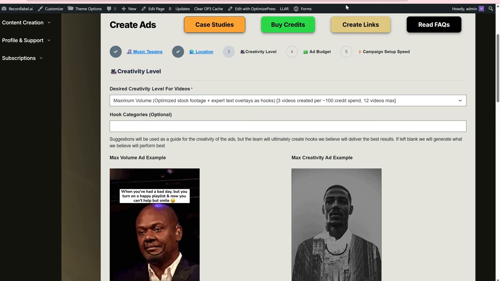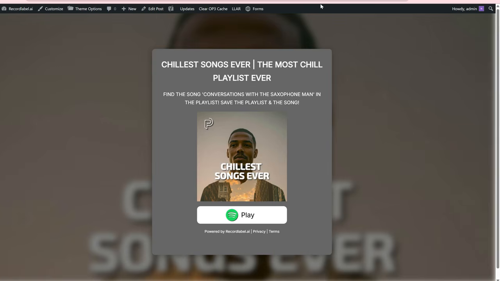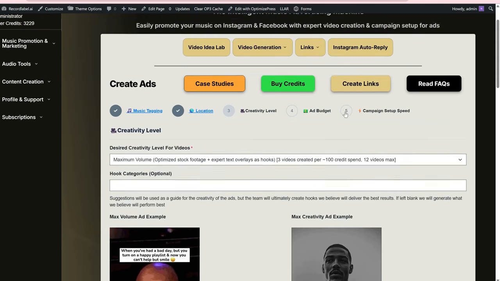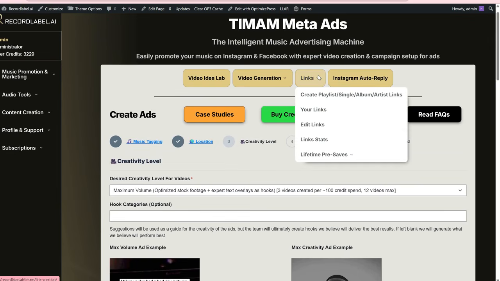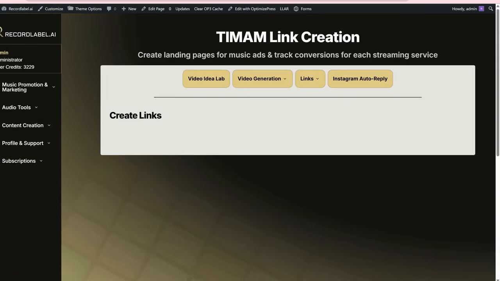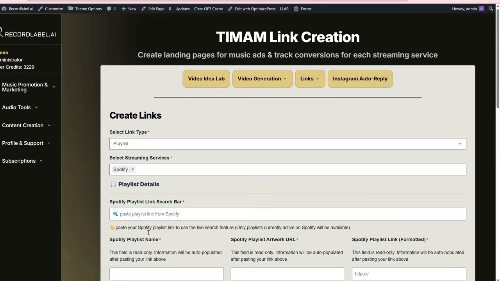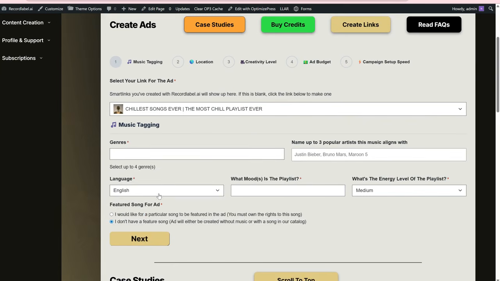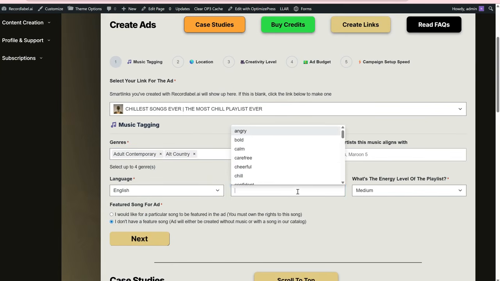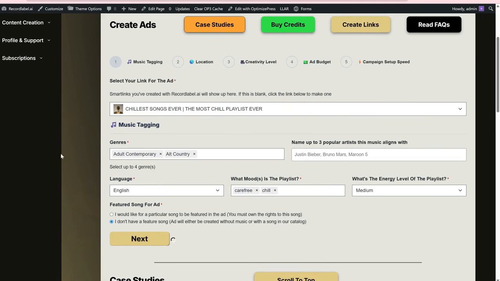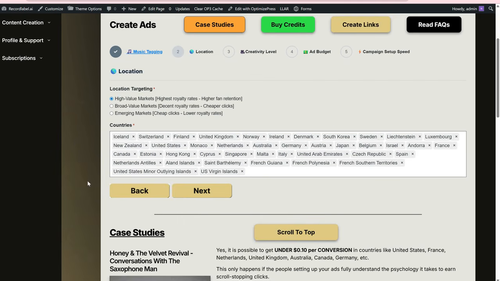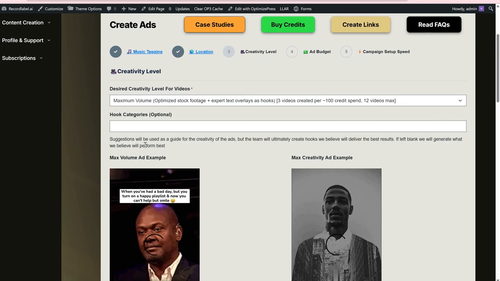We do recommend you doing a playlist, like the landing page for that playlist, and you'll see this option on here, like this create links button. That create links button is super simple. But let me just get back to the other page. We do recommend you doing a playlist, but you can do just sending it straight to a single as well.